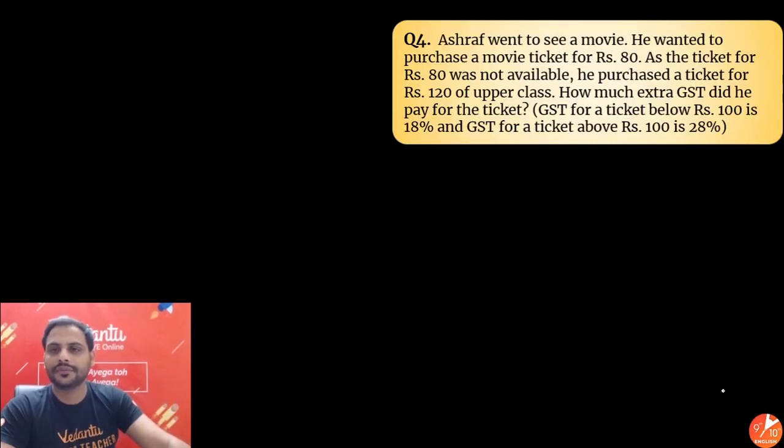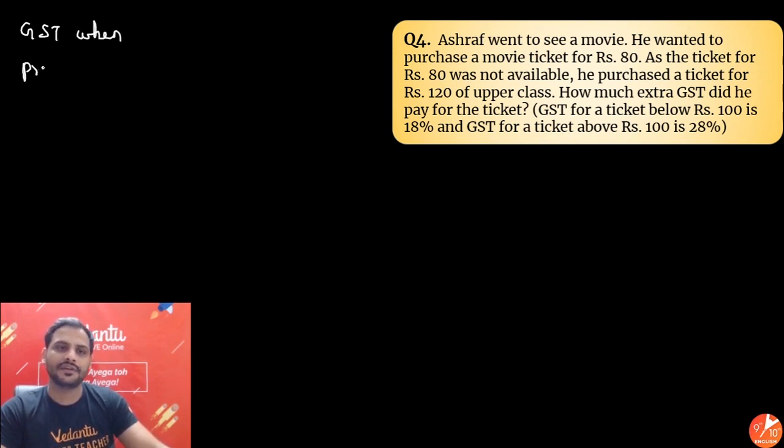Okay, next question. Dekho. Ashraf went to see a movie. He wanted to purchase a movie ticket for rupees 80. As the ticket for rupees 80 was not available, he purchased a ticket of rupees 120 of upper class. How much extra GST did he pay for the ticket? GST for a ticket below 100 is 18%. GST for a ticket above 100 is 28%. So beta, when the ticket price is rupees 80, what will be the GST?